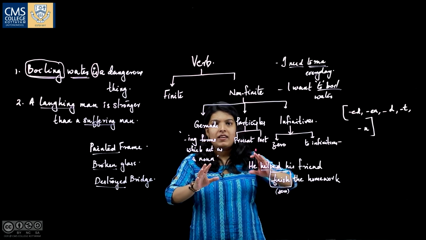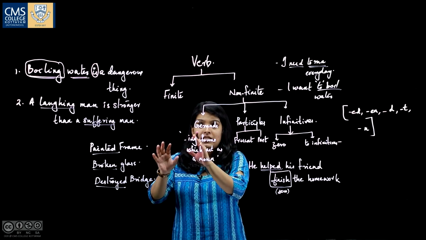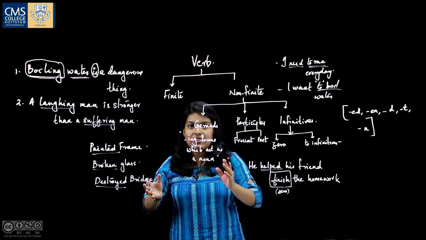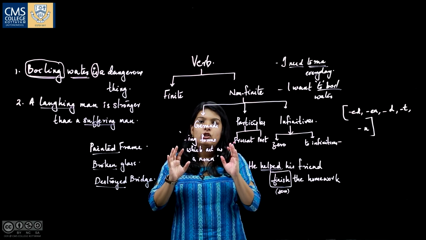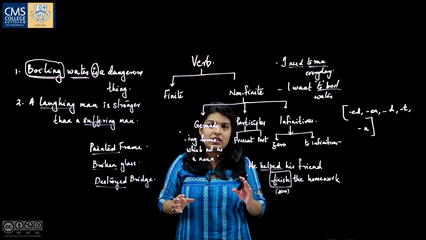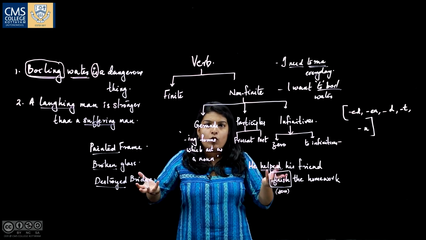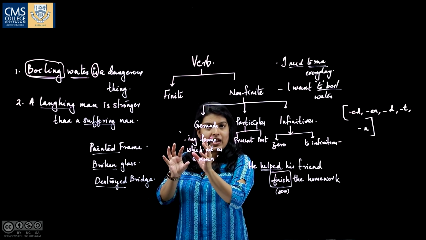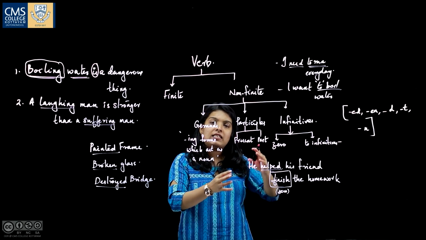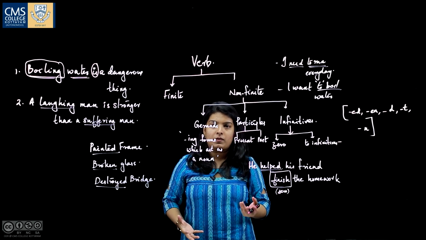So, what is the significance of understanding finite verbs and non-finite verbs? Because in every sentence there should be a finite verb; without the existence of a finite verb, it won't be a sentence. That is the main verb in a sentence, and it can assume many forms.